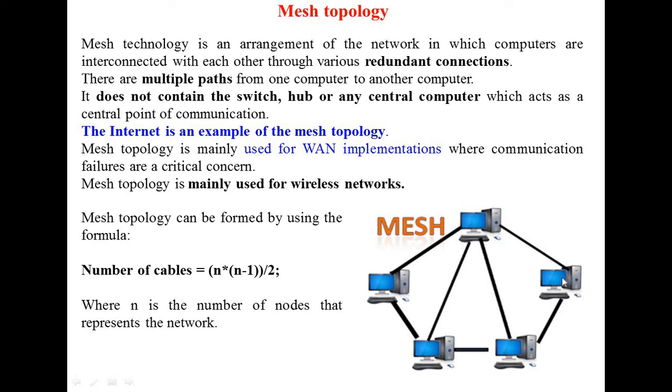It does not contain the switch, hub or any central computer which acts as a central point of communication. जैसे स्टार टोपोलॉजी के अंदर हम बीच में हब, स्विच और उसका सेंट्रल कंप्यूटर यूज कर रहे थे. In mesh topology there is no device. The internet is an example of mesh topology. Remember this very important line: mesh topology का best example internet. Mesh topology mainly used for wide area network implementation where communication failure is a critical concern. It means एक सर्वर पे अगर लोकेशन फेल होती है तो दूसरे सर्वर से, तीसरे सर्वर से हम डेटा फिच आउट कर सकते हैं.